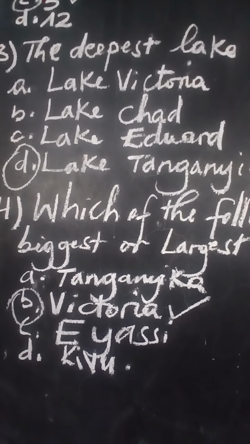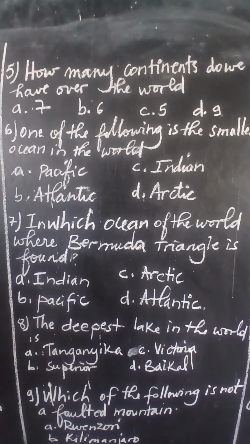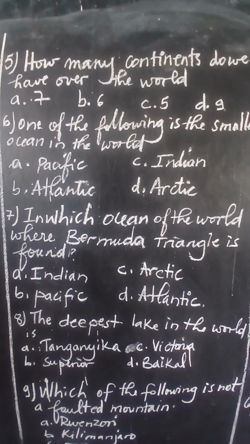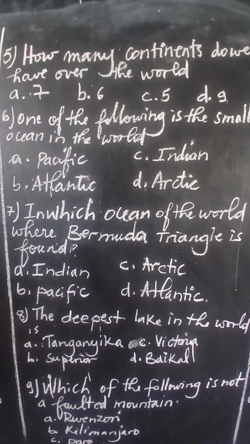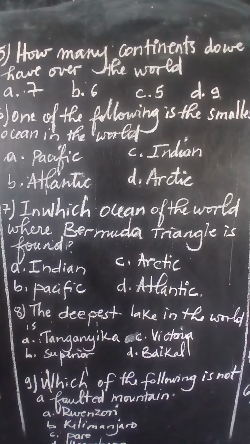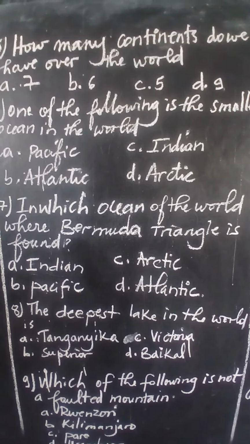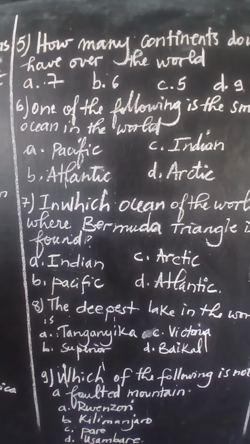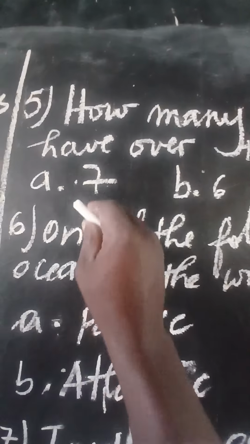Let me go to question number 5. Question number 5 is asking how many continents we have over the world. A, 7, B, 6, C, 5, D, 9. So the correct answer is A, because the continents of the world are 7 in number.